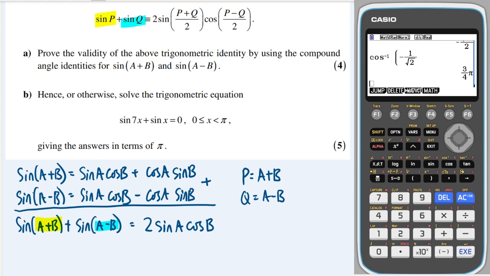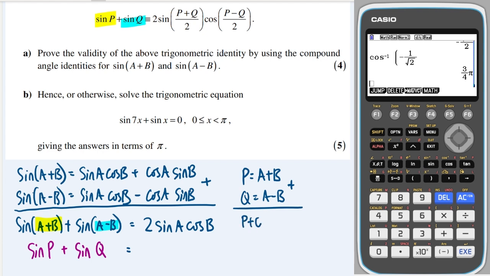And this will then give me sine of p plus sine of q, which is what we want. Over this side, let's see what will happen if we add these two together, because that will give us this p plus q, which is quite useful.